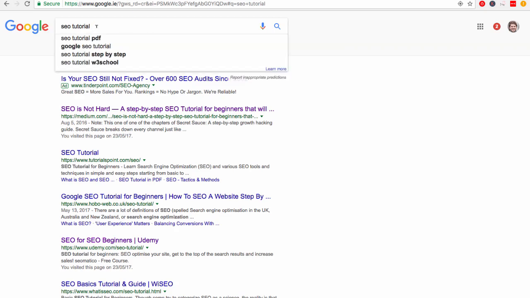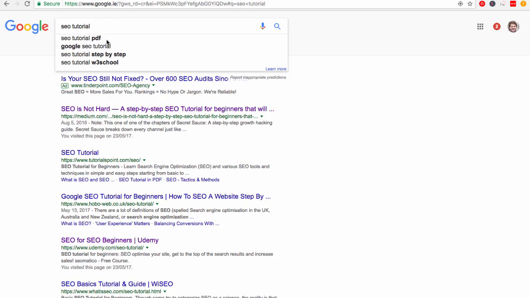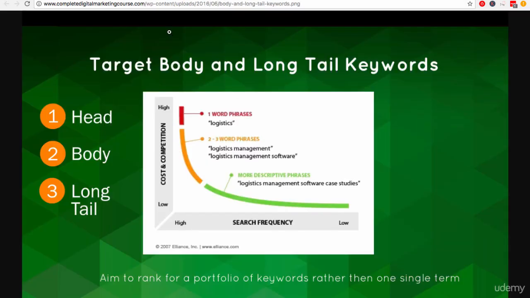Now if I wanted to go down a level, get really down to this long tail area, what I could do is come in SEO tutorial step by step, and Google's even giving me suggestions of more refined searches, and I can see that drops down to 390 searches a month. So yes, it is going to be less search volume, but also it's going to be much less competitive. So it's a long tail keyword, less search volume, but also much less competitive. And so what I recommend you really do is start to target these keywords in the long tail here. They have low search volume.